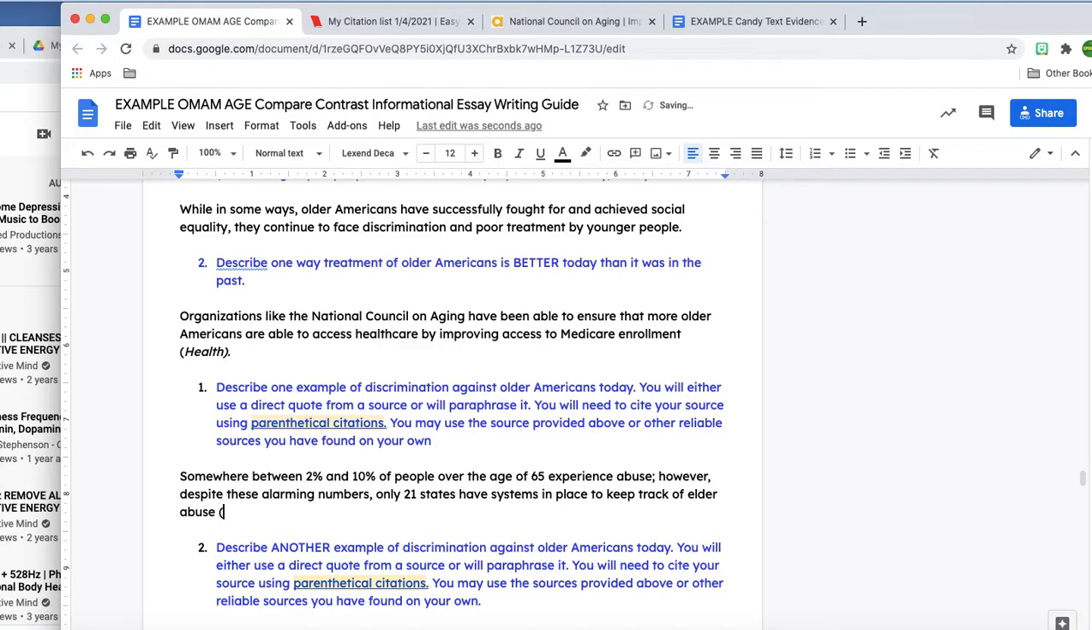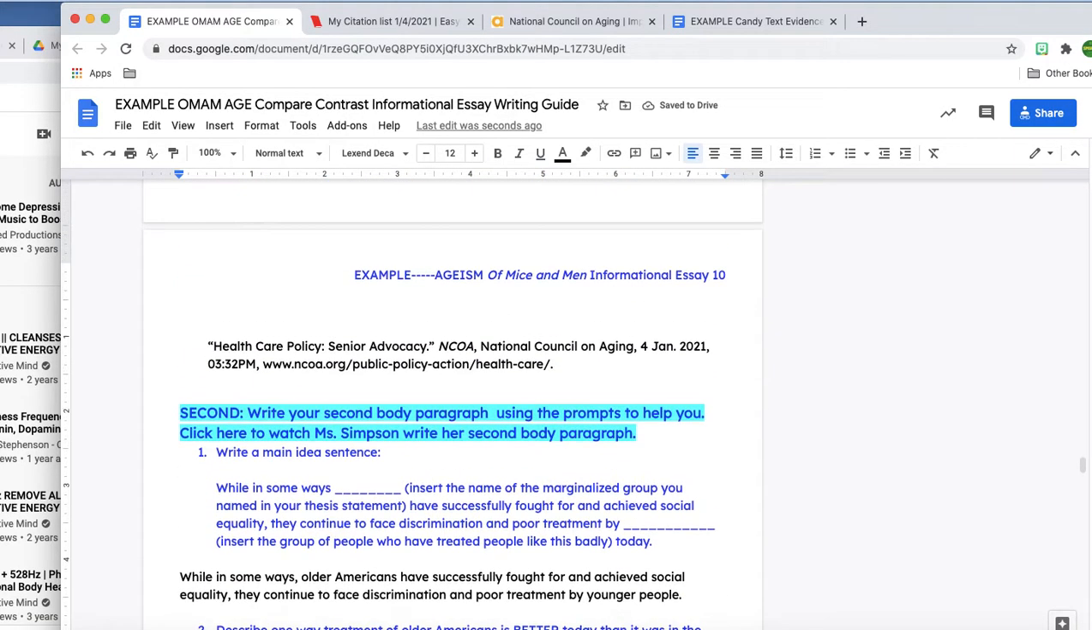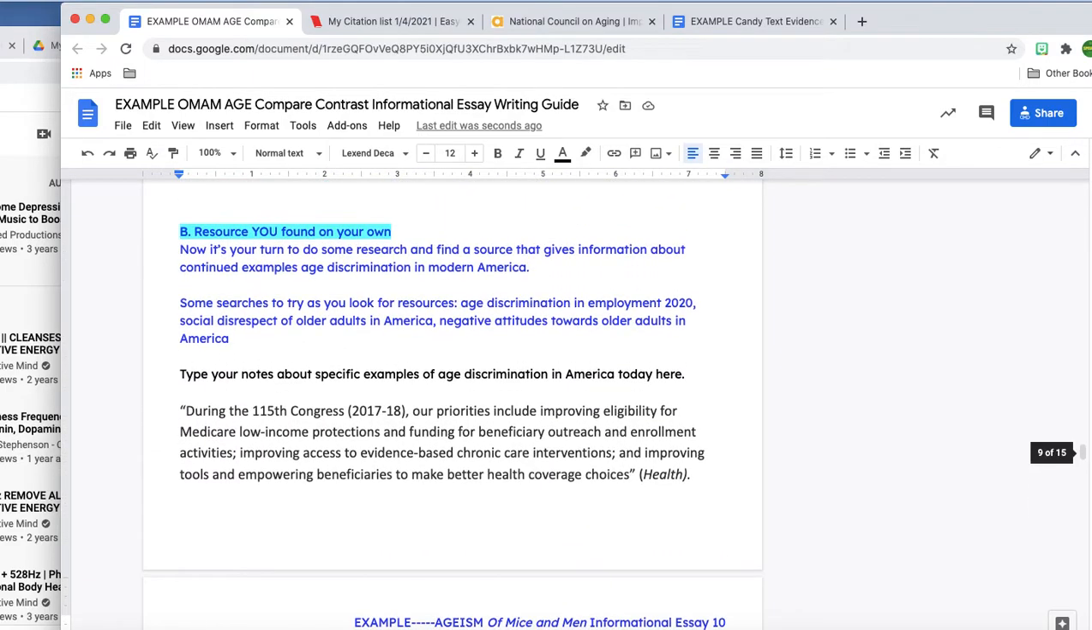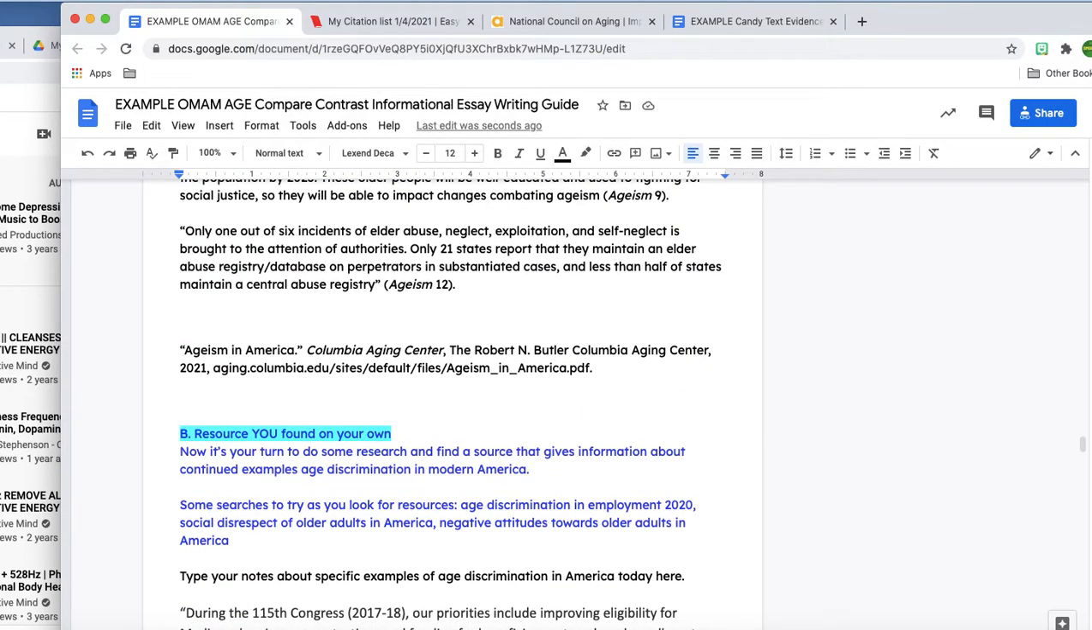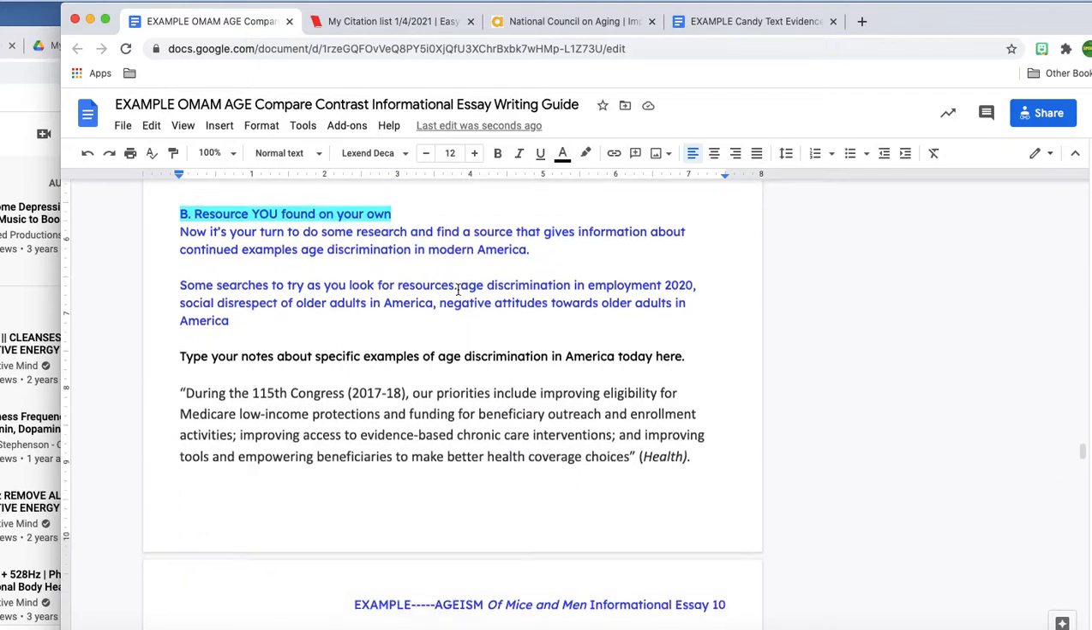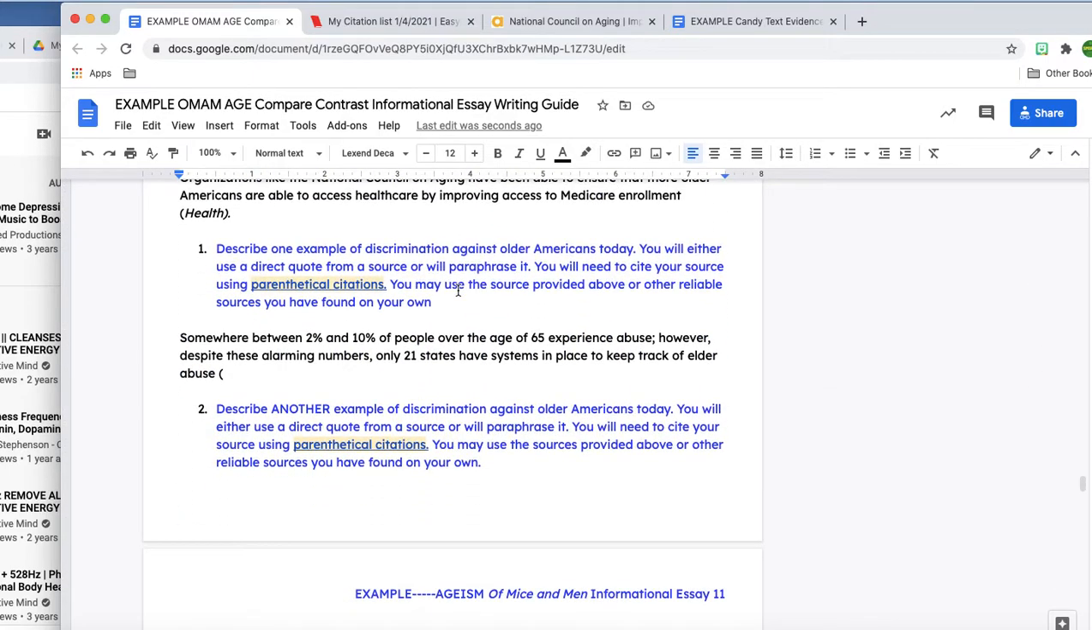Okay, so I paraphrased again. I did not use a direct quotation. So once again, I'm going to do what I did up here. Let me find where I found that. Yeah, here we go. Ageism 12. I'd already done a little of the work, so I just have to copy and paste that down here because it's important I use my page number.